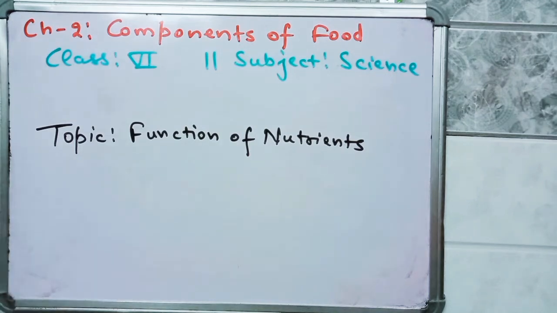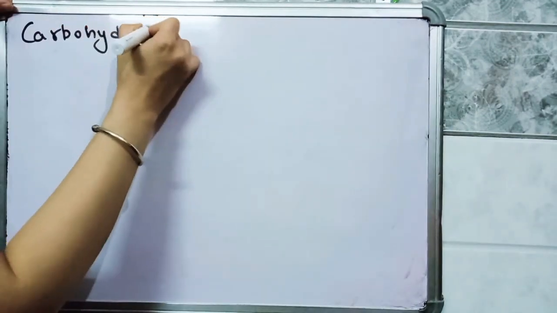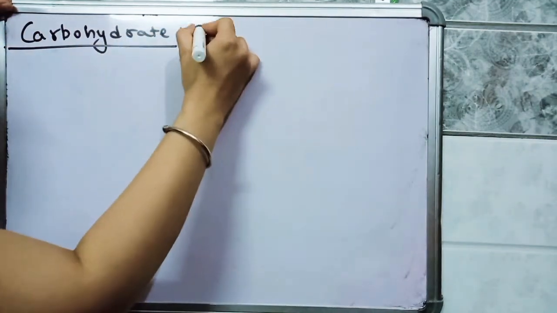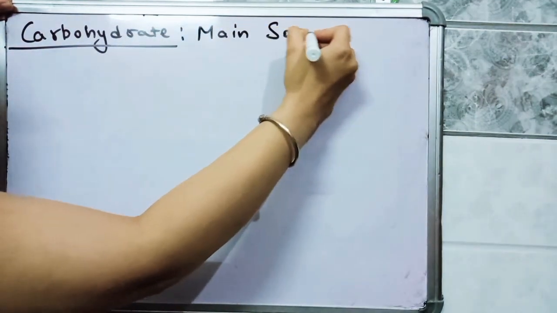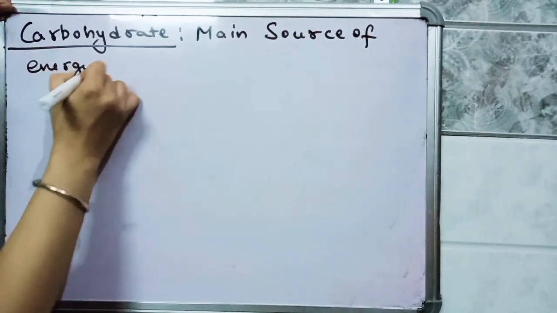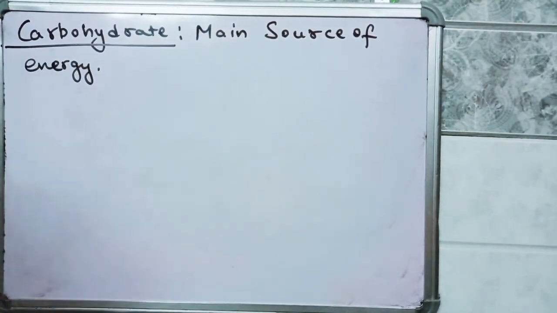So our first nutrient is carbohydrate. Students, carbohydrate is the main source of energy for our body. We need energy to do various work, for example running, walking, playing. Even to blink your eyes you need energy. So our body gets maximum energy from carbohydrate. Suppose fat is present and carbohydrate is present in your body, so our body first takes energy from the carbohydrate.